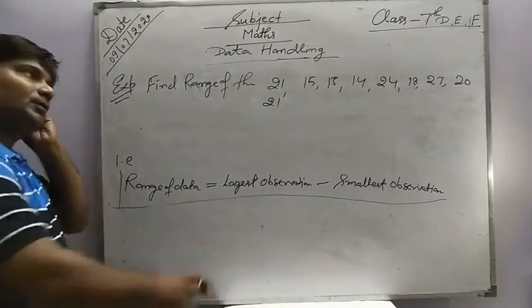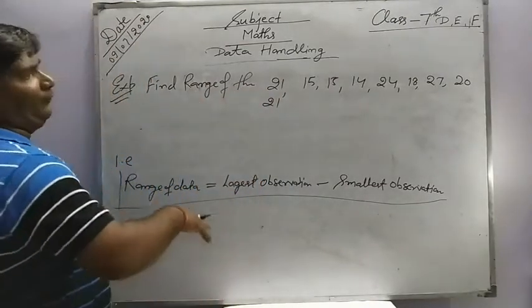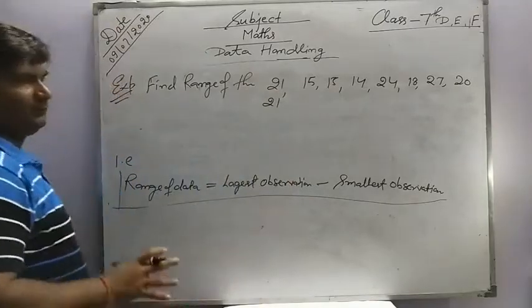Okay, so find the range of the following given data.